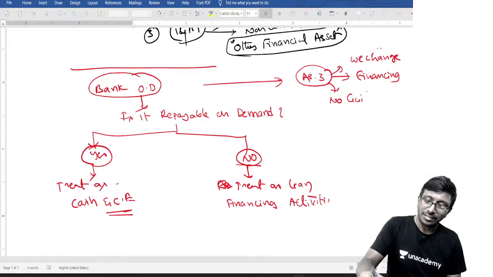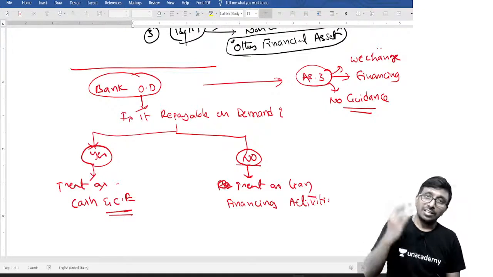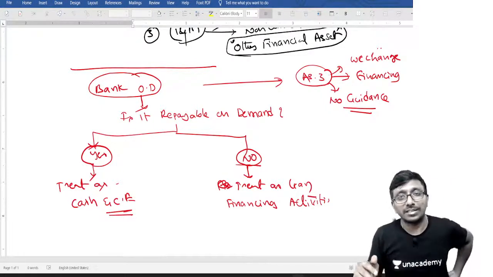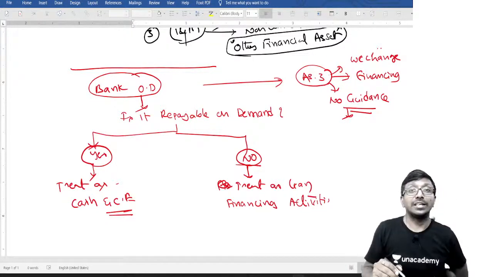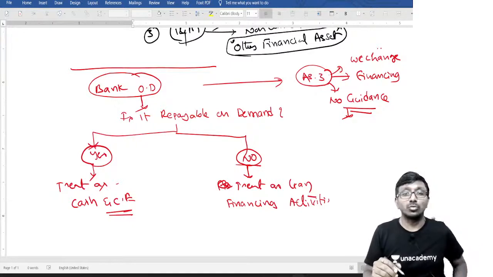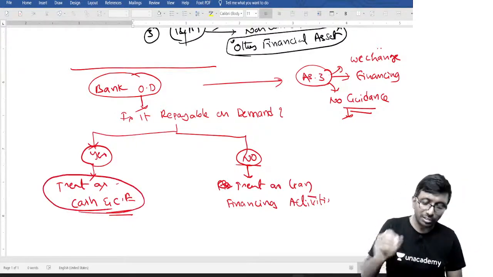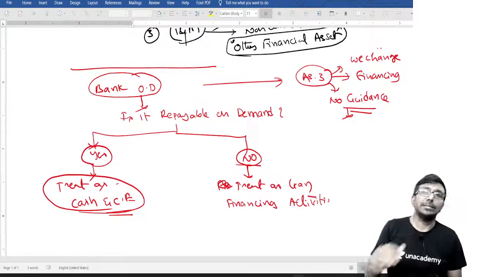Since there is no guidance, in India, Ind AS is another set of standards. We can give due respect to Ind AS and follow it. Treat it as cash and cash equivalent if it is repayable on demand.